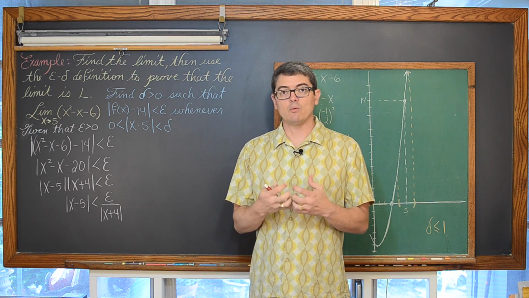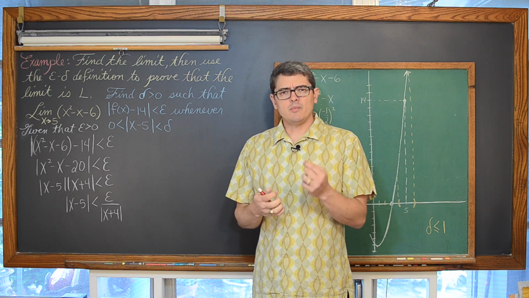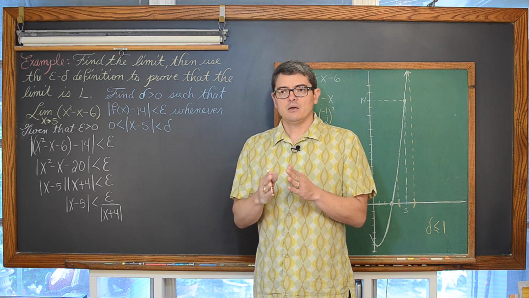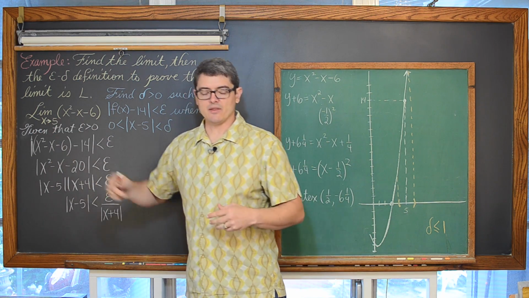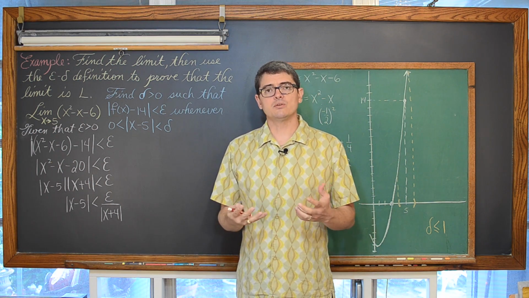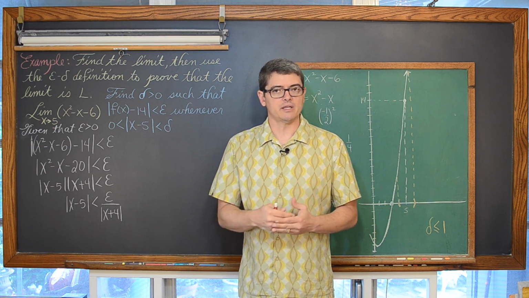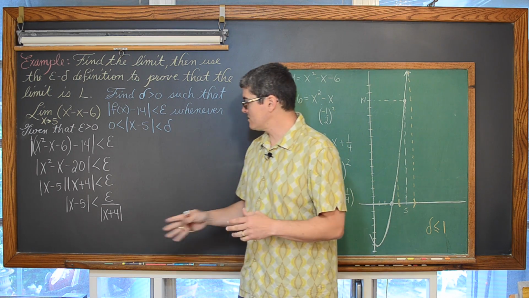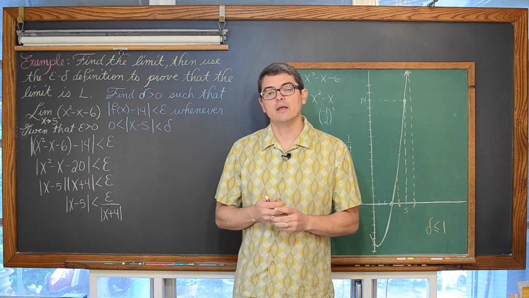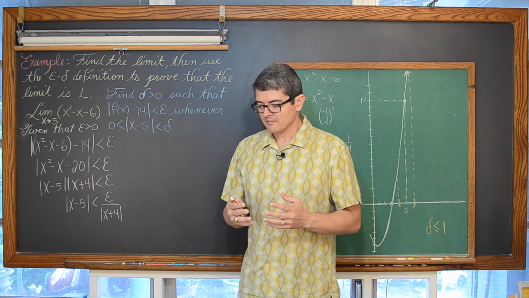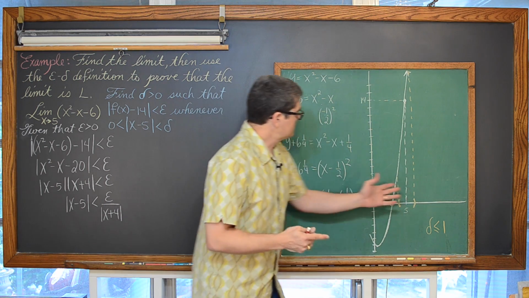So what we need to do is set a limit on delta, set a maximum distance from the value of c, some books call that a by the way, that we're willing to use for the proof, put a condition on it, and then find the maximum value that this absolute value of x plus 4 is going to take on. So just a little diagram.